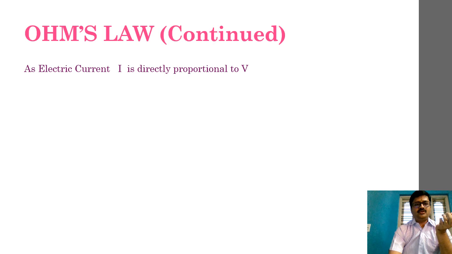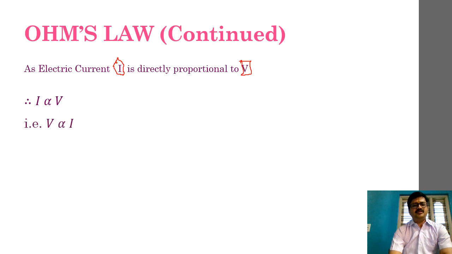According to Ohm's law, electric current I is directly proportional to V. If I is directly proportional to V, then from the equality of proportionality, we can say that V is also directly proportional to I. So according to this, V is equal to some constant K into I.